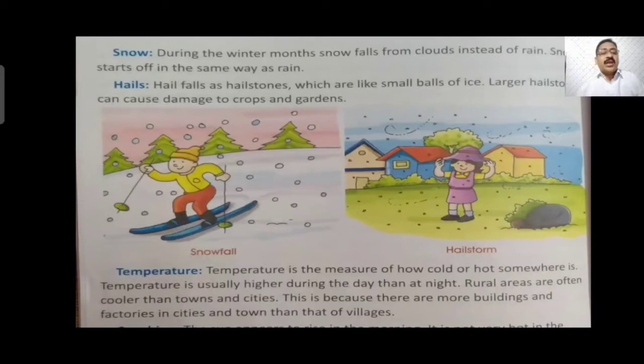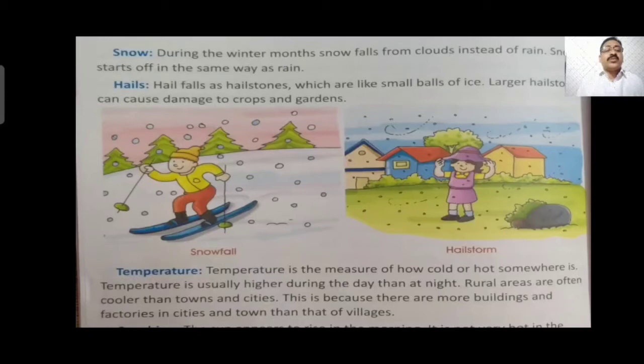Temperature is high during summer season and low during winter season. Now temperature is low due to cold weather in the atmosphere. It is winter season. But generally when we go to village areas in summer season, we find the weather is not that much hot like cities or towns.